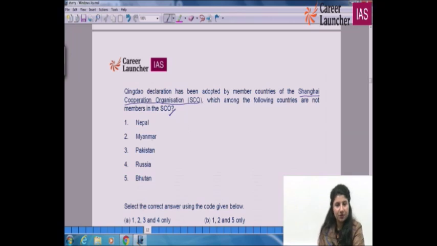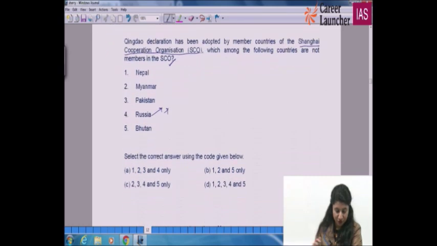Let's talk a little about Russia. Kazakhstan, Kyrgyzstan, Russia, Uzbekistan, China. Do you remember about India and Pakistan? India and Pakistan are now members of the SCO. So wherever the third statement is mentioned, it is wrong, and Russia is already a part of it. 3 and 4, wherever they are, you have to take them out.